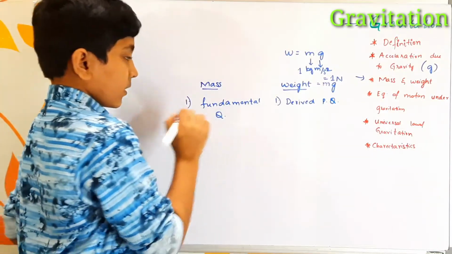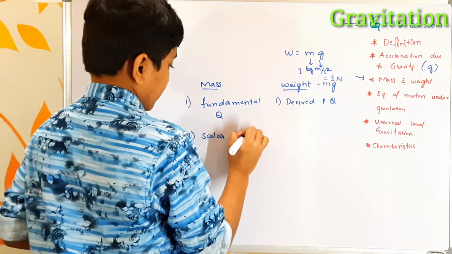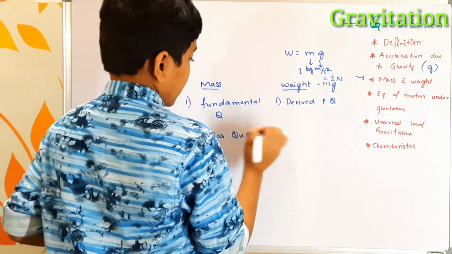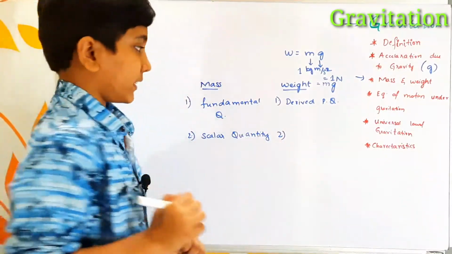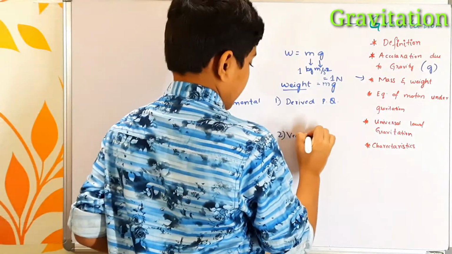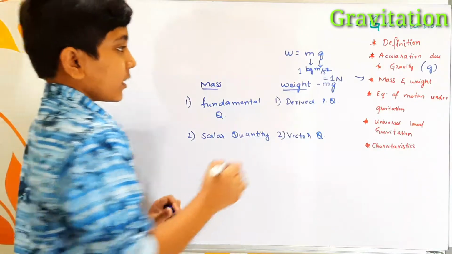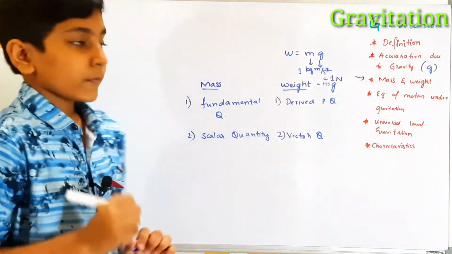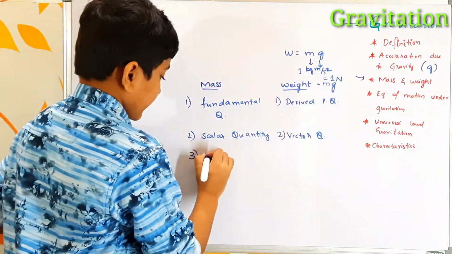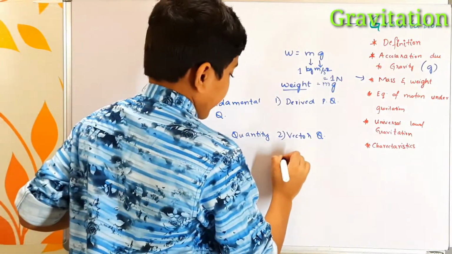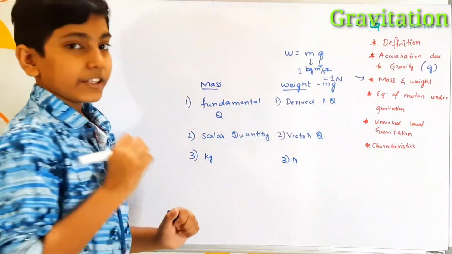The next one, mass is a scalar quantity because it doesn't have direction, whereas weight is a vector quantity because it has direction due to the presence of gravity. The third one, mass is measured in kgs, whereas weight is measured in newtons.